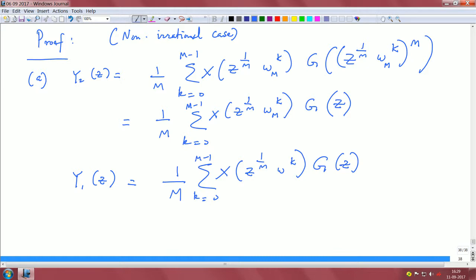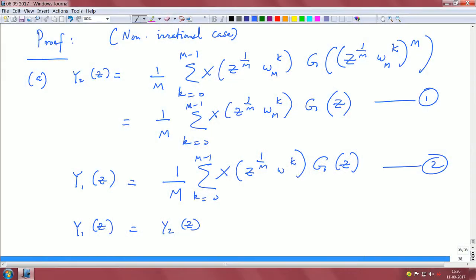So from these two equations, say I call this 1, I call this 2, we can infer y1 of z is y2 of z, right. So, basically I can replace a downsampler followed by a filter through possibly a filter and a downsampler, and the filter is basically linked to the original decimation filter as it has to be g of z power m, right.